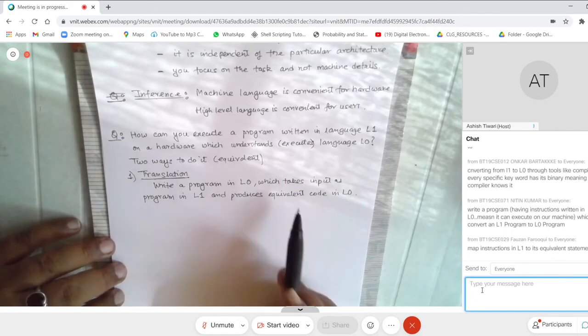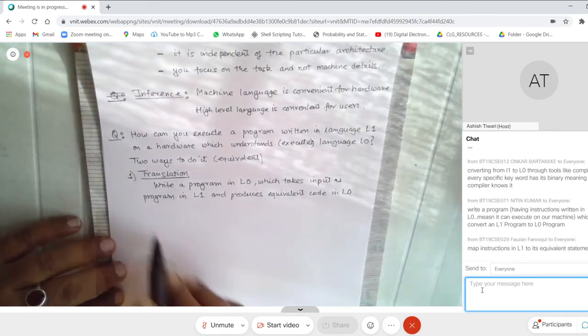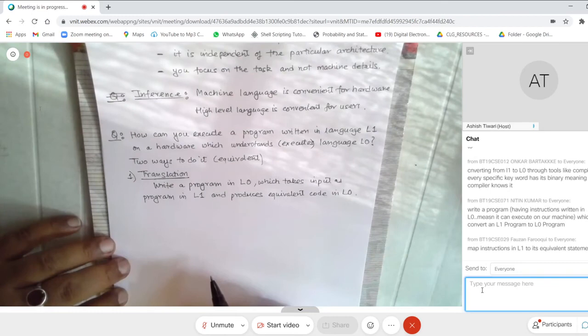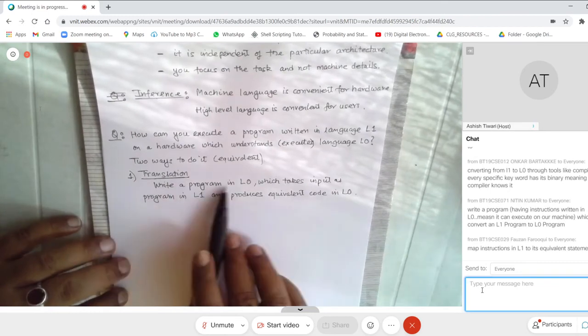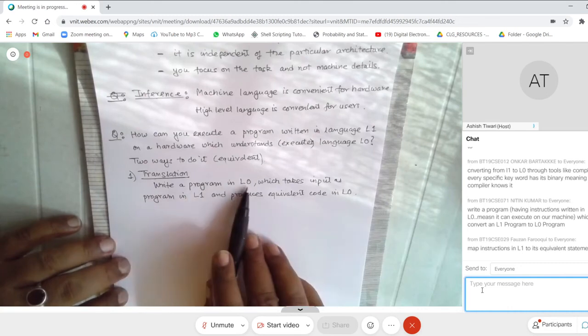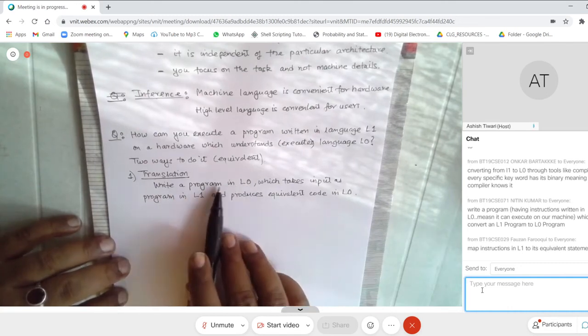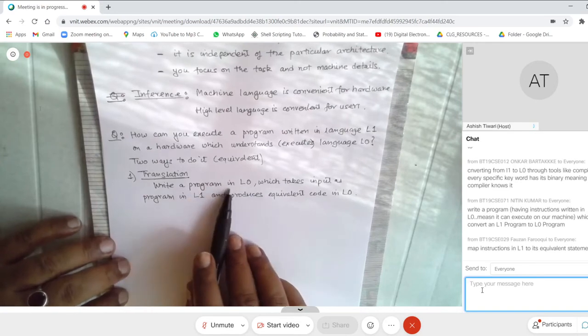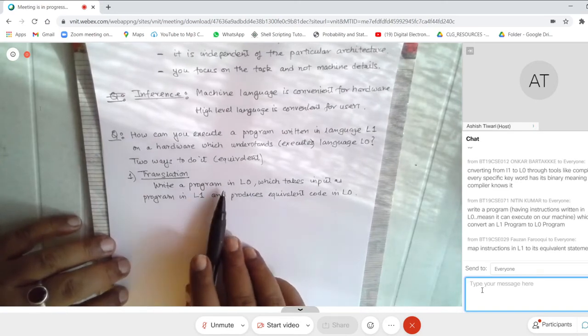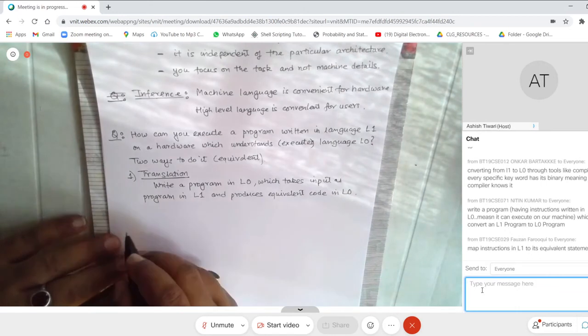This is called translation, and the program that you have written in L0 is called a translator. Usually this translator is also called a compiler. That is one way to do it.